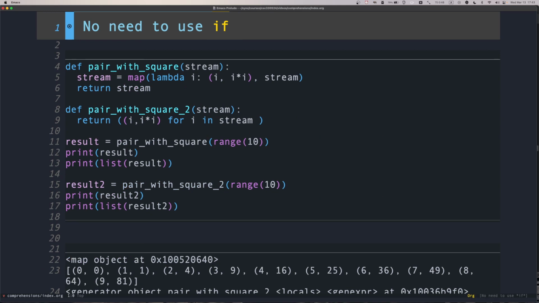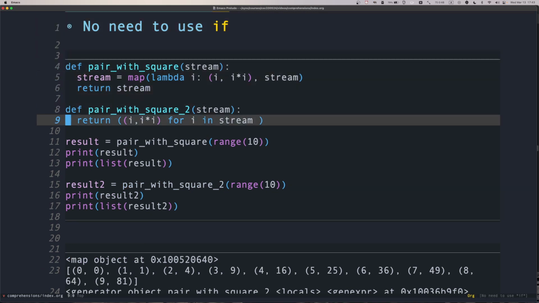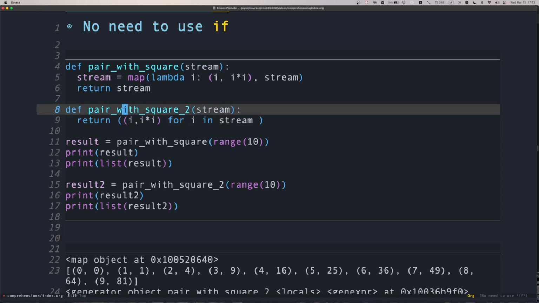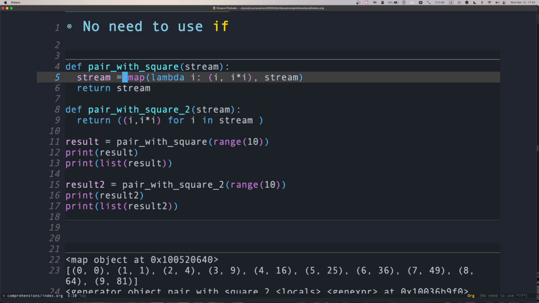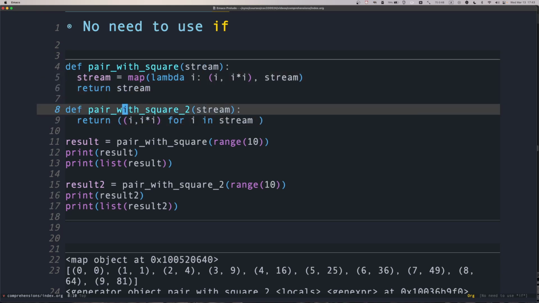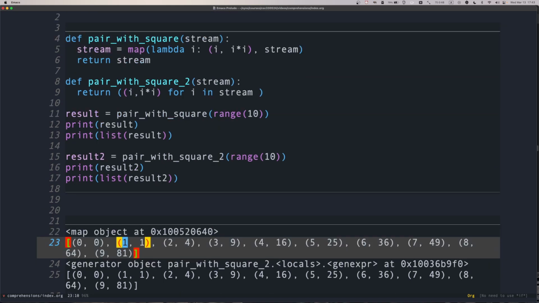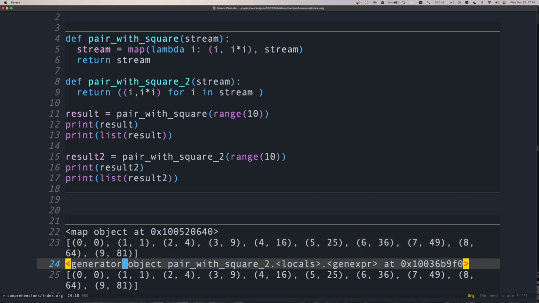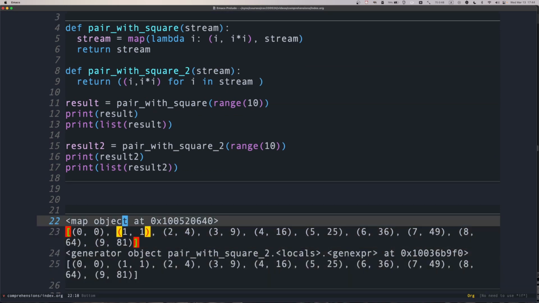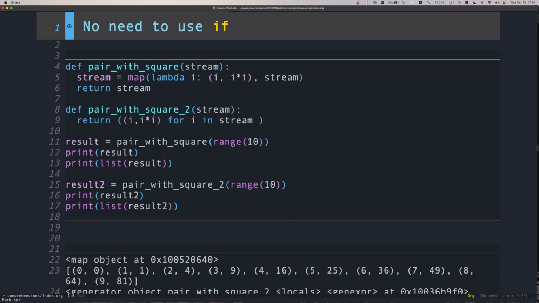Okay, we don't need to use an if. In that case, it's essentially just equivalent to a map. In this example, I don't have an if in the generator comprehension, and I remove the if of my original function. So we're going to get the square of all the numbers from 0 to 9. The number and the corresponding square in both of the two functions that we are creating.